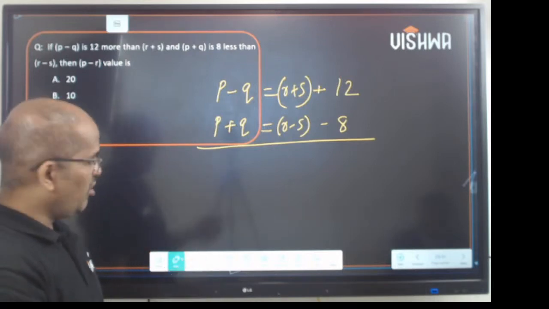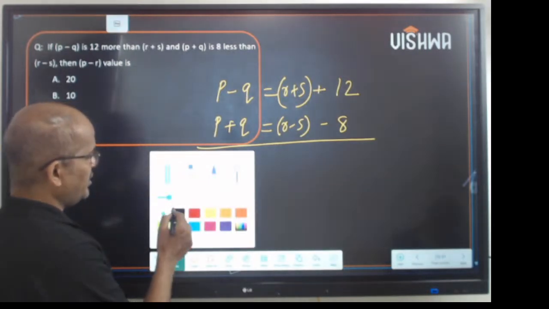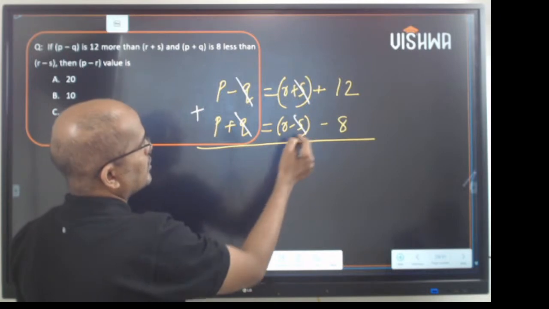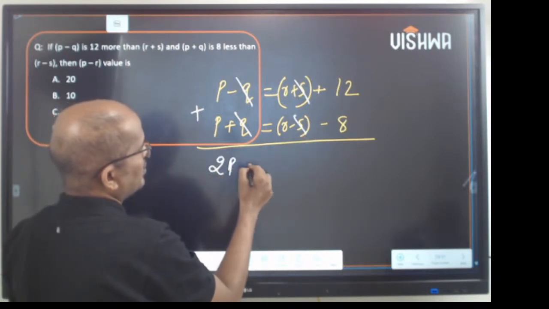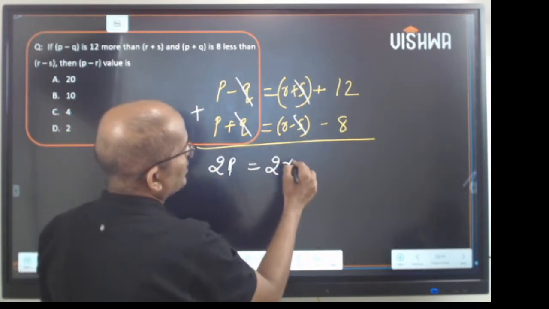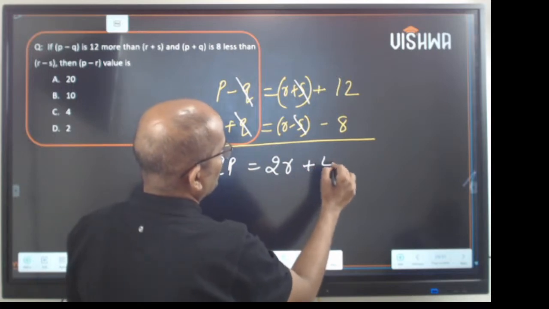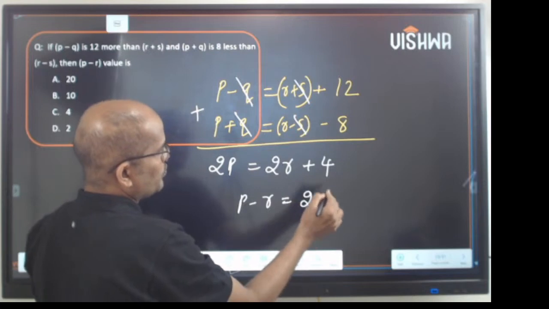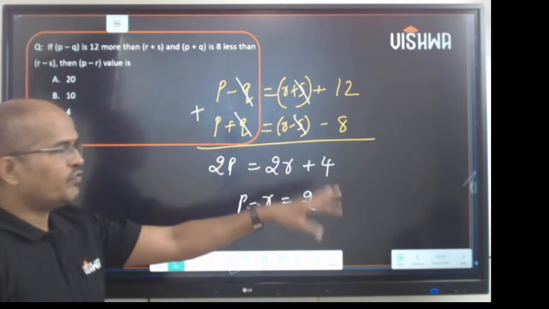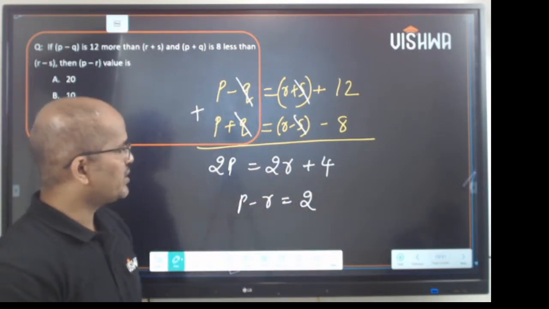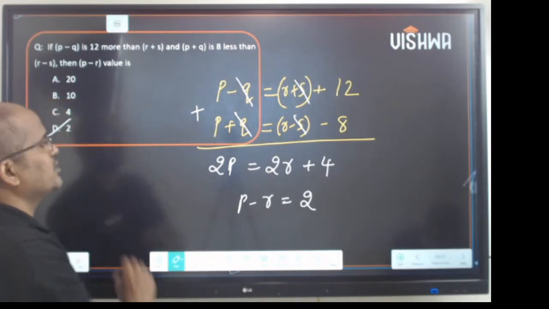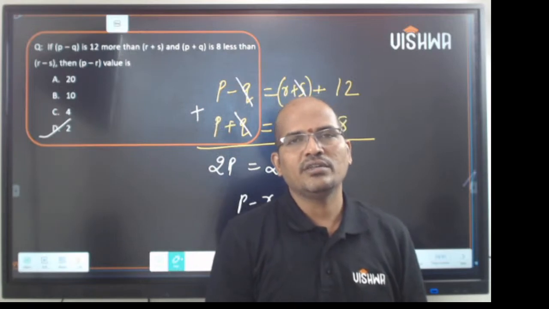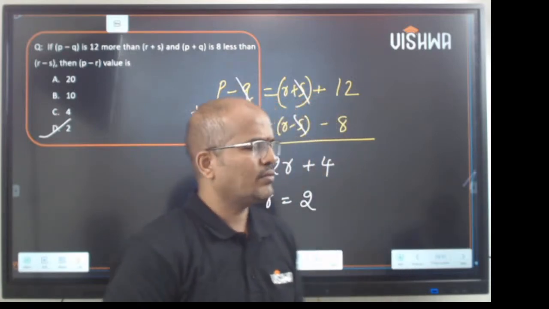Now the only way of doing it is simply add them and get the answer. If you add them, this is 2p, this is 2r, this is 4. So 2p minus 2r is 4. So p minus r is 2. That's the answer. P minus r is 2. So that is how you get the answer fast and easily. Clear? Simple things.